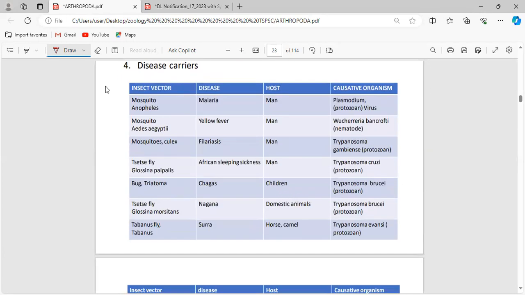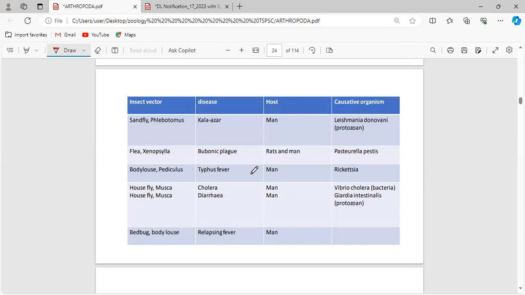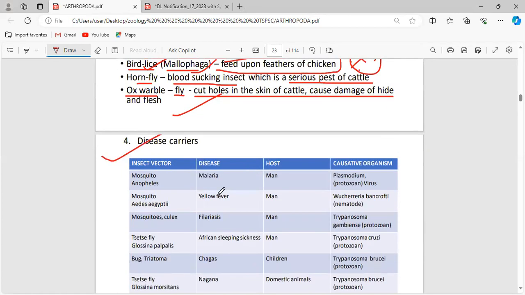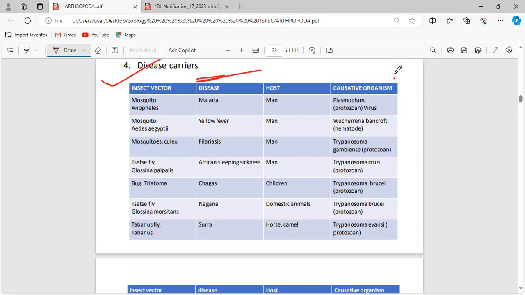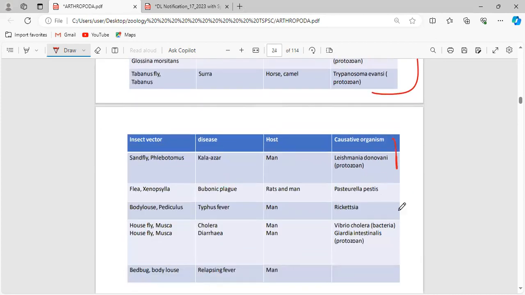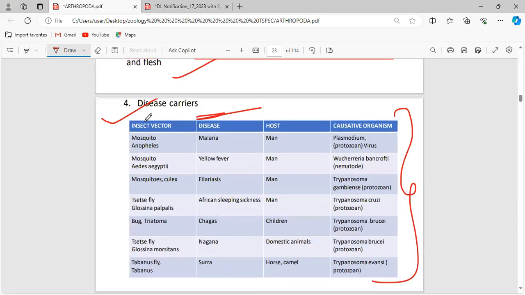And these are all the insects which are going to carry the disease. This is your duty to remember all those things. See, the most important thing, where the question can be frequently asked, is from these tables. Okay, see, mosquito Anopheles. Anopheles mosquito, they are going to cause malaria.